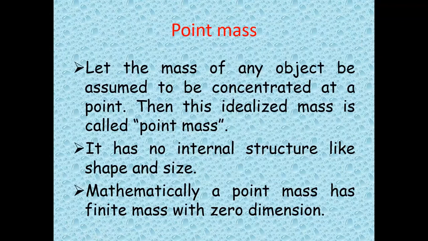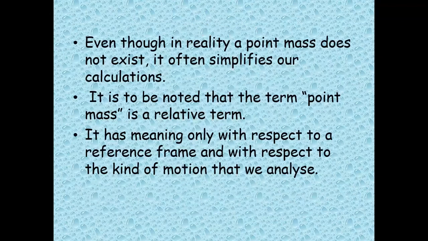So this mass we call a point mass. This mass has no internal structure, size or shape. So you can say a point mass is a finite mass with zero dimension. Actually, it does not exist. The reason we are considering this is in order to simplify our calculations. In order to simplify our calculation, we are considering a point mass.